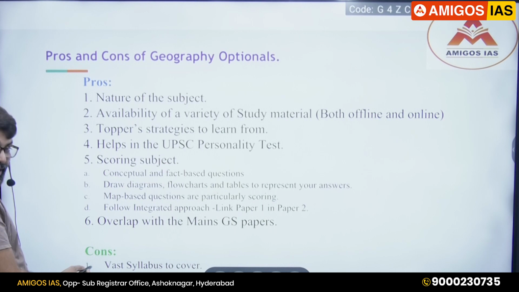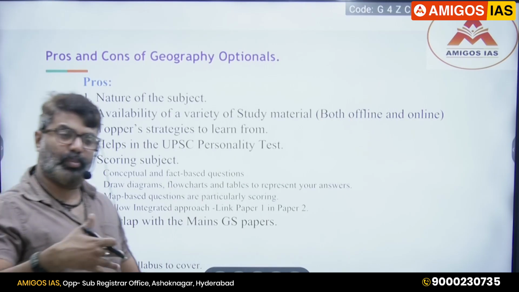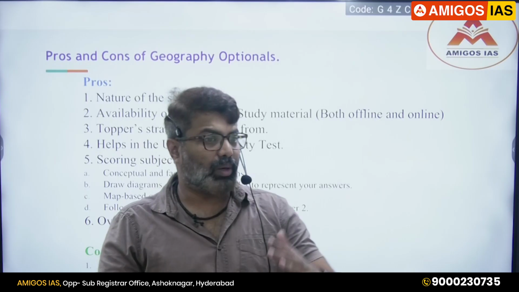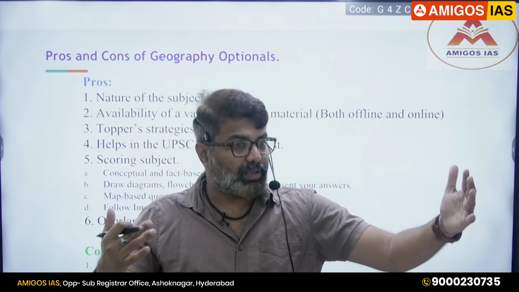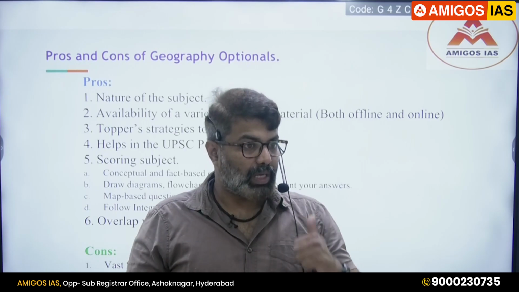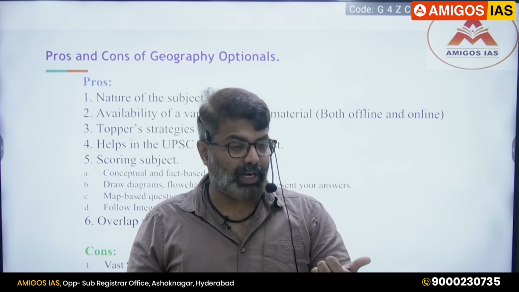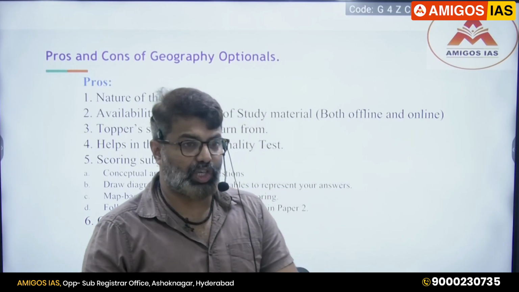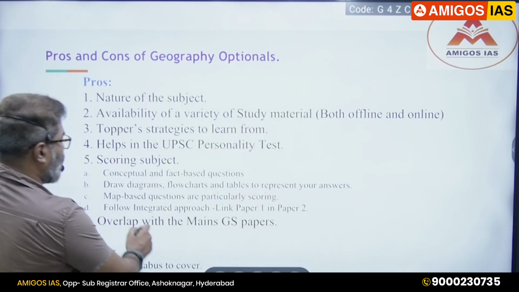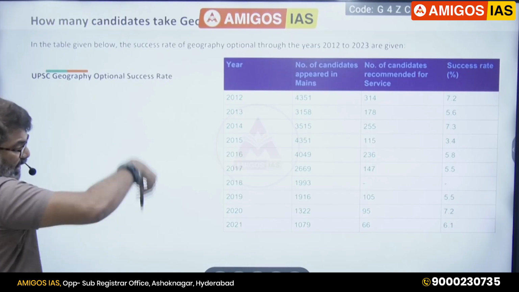As I discussed earlier, people say vast syllabus. I told you why it is vast. And also they say huge competition, because now competition is also there in other options, like political science, where the number of students is more. Anthro is also now increasing. Third is geography now. Highest number of students are taking political science, then Anthro, then history, geography.